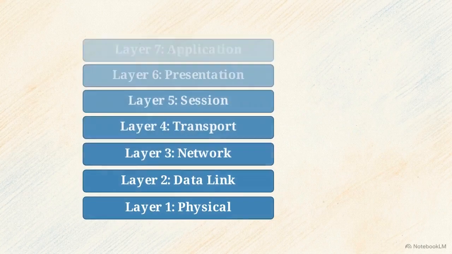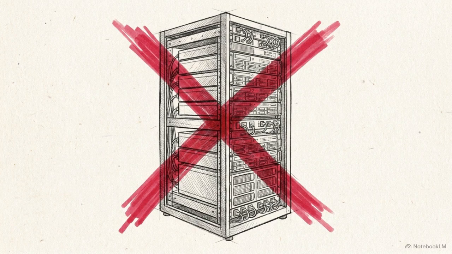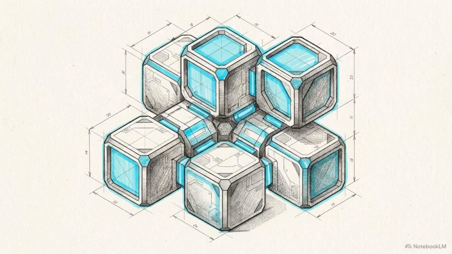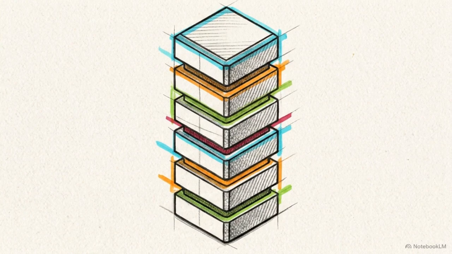When a website fails, engineers use these layers to isolate the problem. A layer 3 routing failure requires a different set of tools than a physical cable break at layer 1 or an application-level permission error at layer 7. It is important to remember that the OSI model is a logical framework, not a specific piece of hardware you'll find in a data center. Even as technologies evolve from cloud microservices to Kubernetes clusters, these systems still strictly follow the principles of layered communication.